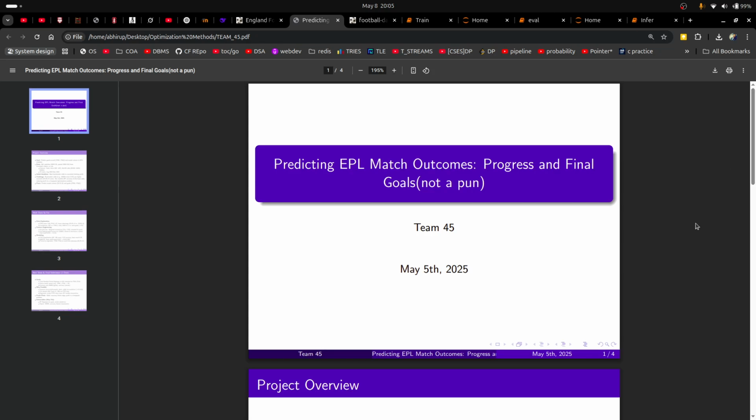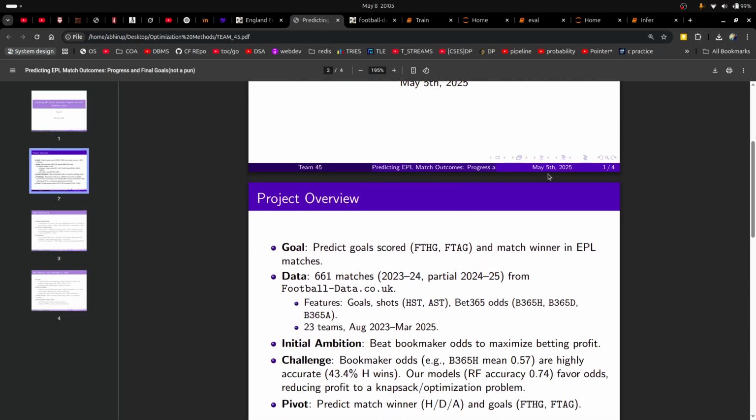We wanted to predict the match winner and the goals scored, and our aim was to leverage this and the bookmaker odds that we find on platforms like Bet365. Suppose we are given a sum of money, we want to maximize profit in hopes that our odds will be better than the bookmaker odds. So that was our initial motive behind doing this.